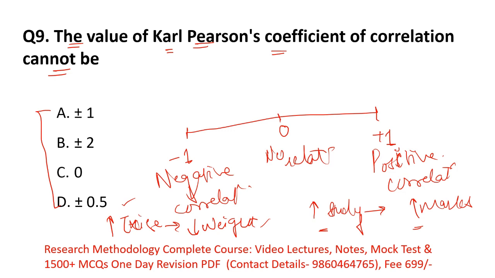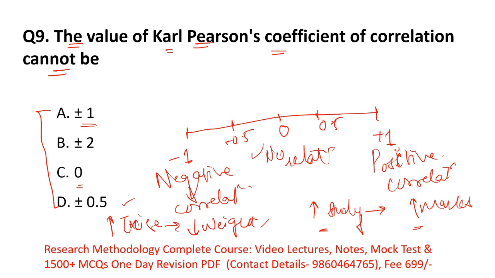So here +1 and -1 mean perfectly positive and perfectly negative correlation between the two variables, and these values lie on this scale. Again, looking at option C, 0 means there is no relation. And plus 0.5 lies between 0 and +1, and minus 0.5 lies between -1 and 0. So in this scale, minus 0.5 or plus 0.5 can also occur.